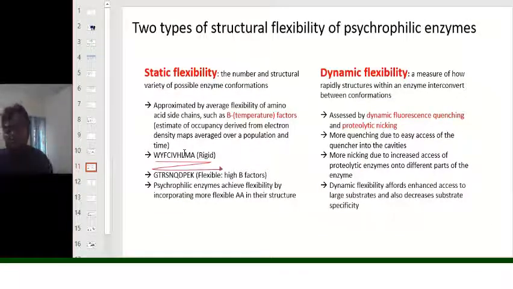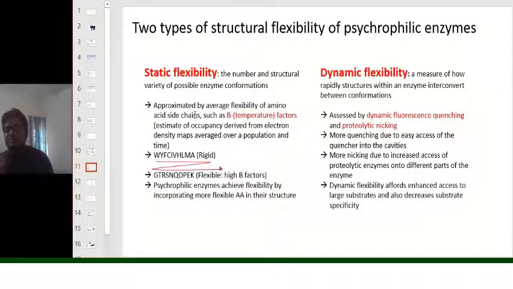Now, the flexibility which is crucial for the activity of the cyclophilic enzymes can be of two types. One is the static flexibility, another one is the dynamic flexibility. Static flexibility represents the number and structural variety of possible enzyme conformations, and dynamic flexibility is measuring the rapidity at which those structures can interconvert.